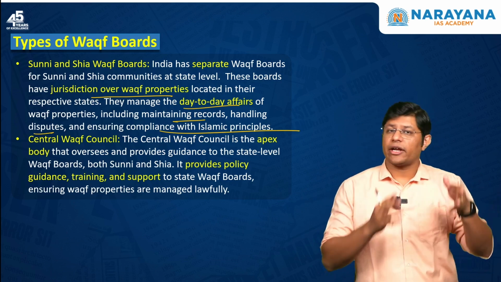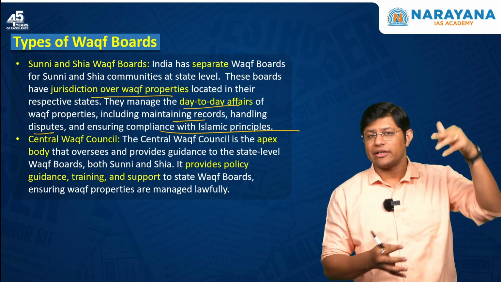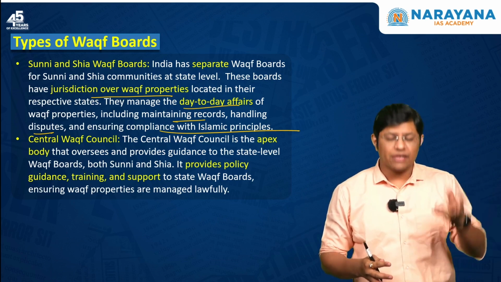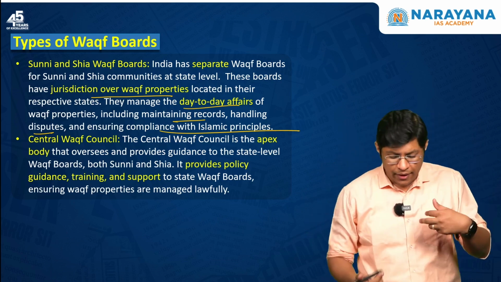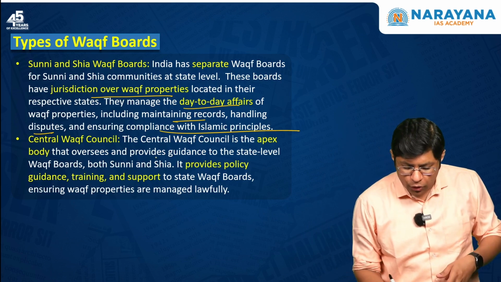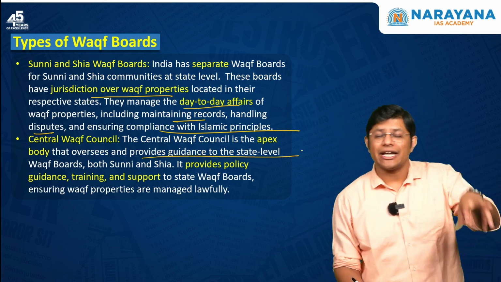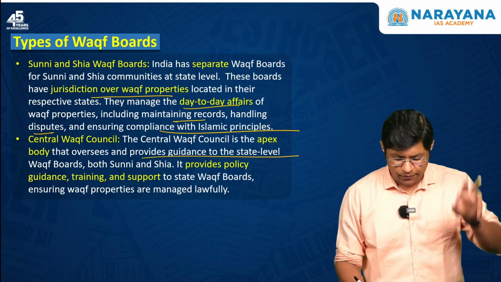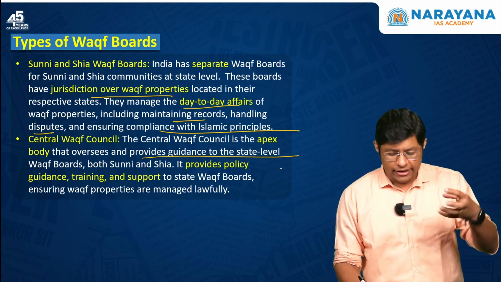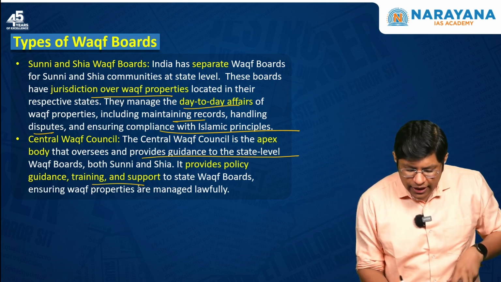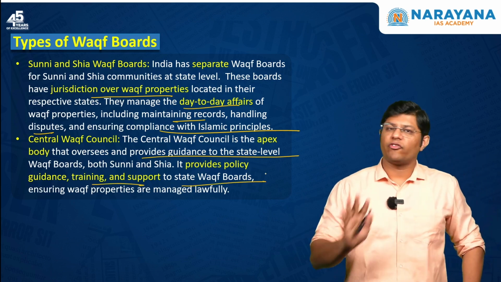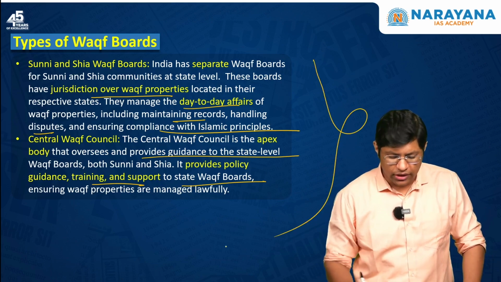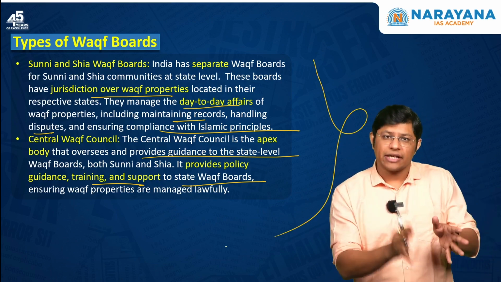For example, for every state we have a High Court, then we have the Supreme Court. Same is the case here. The Central Wakf Council is like the Supreme Court, right? It is the apex body that oversees and provides guidance to the state-level Wakf boards, right? It provides overall policy guidance, training and support to the state Wakf boards. I hope you understood the difference between the Central Wakf Council and the state bodies.